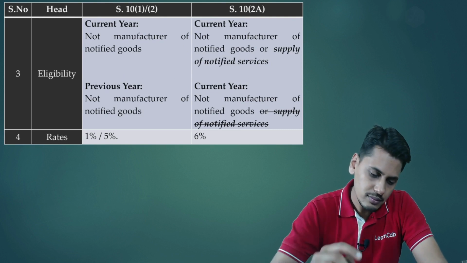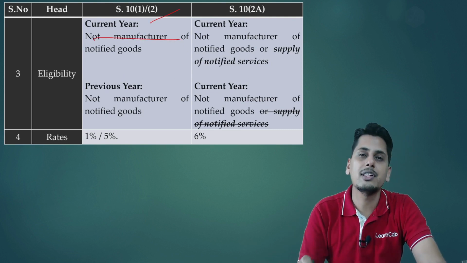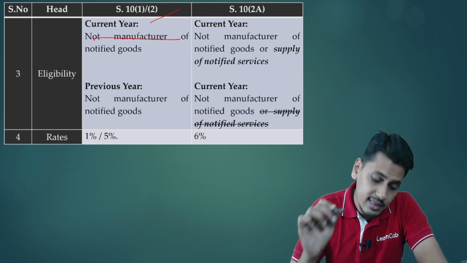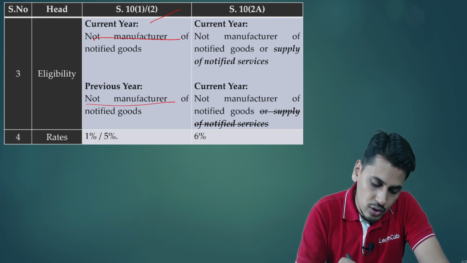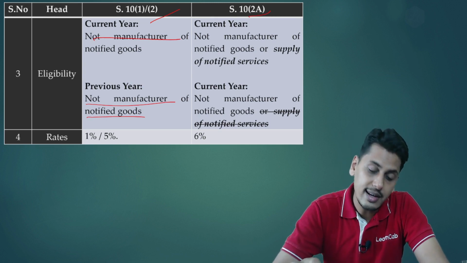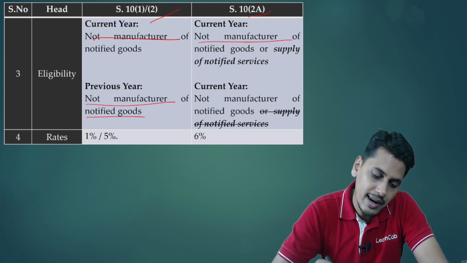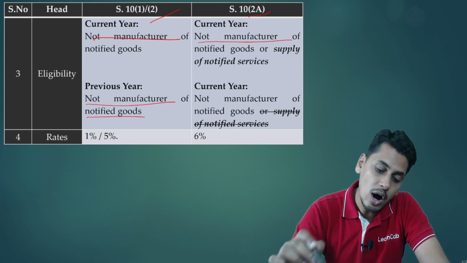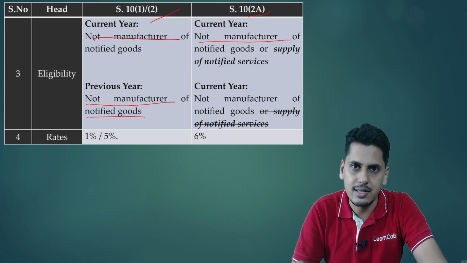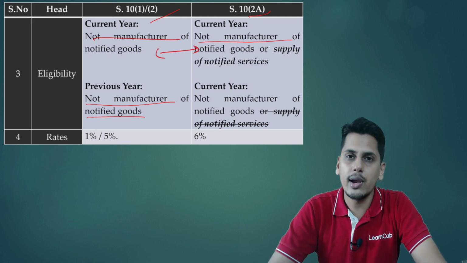Eligibility. 10-1, 10-2, friends. In the current year, he should not be a manufacturer of notified goods. In the previous year also, he should not be a manufacturer of notified goods. But friends, as regards the 10-2A composition scheme, in the current year, he should not be a manufacturer of notified goods or a supplier of notified services. So friends, here there is a difference between 10-1-2 and 10-2A composition scheme.